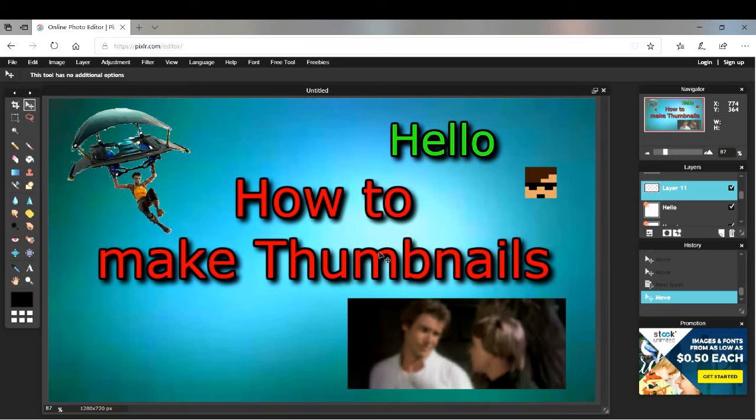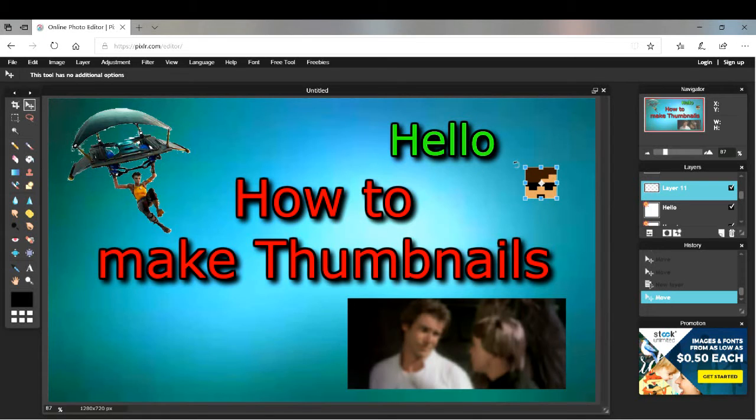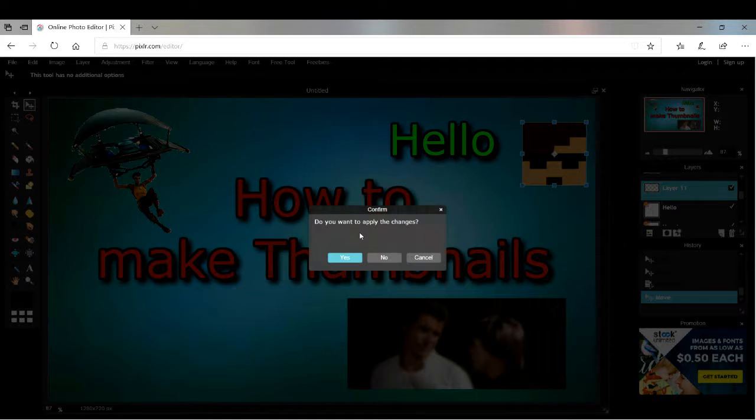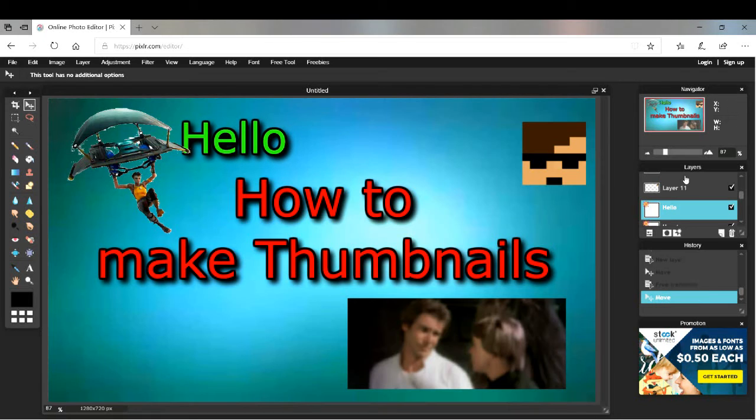So you can always click No and it'll go back to normal, if you ever make a mistake while you're in this mode. So hold Shift, make it a little bit smaller, maybe put it in the corner. Click Yes. Let's move the hello thing a little bit. Let's move it over here.